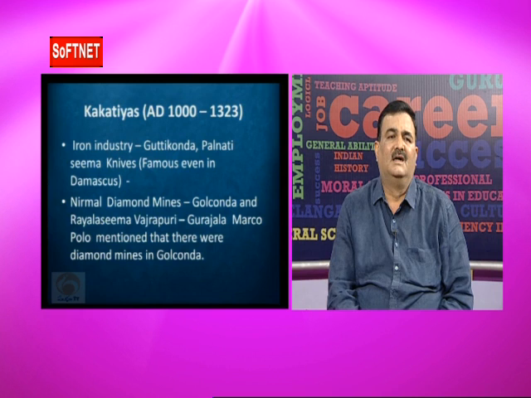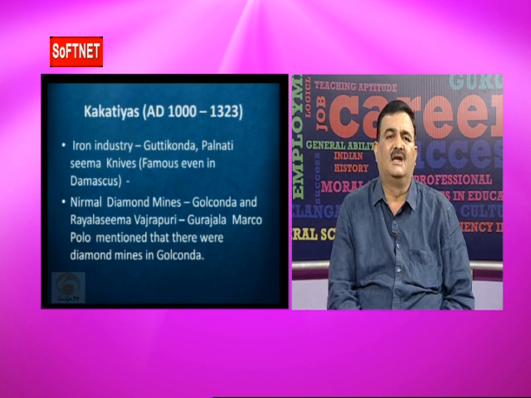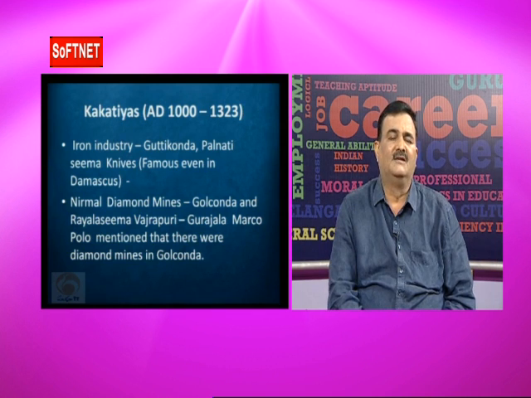Vajrapuri means, in those days Gurujala was called Vajrapuri because a number of diamonds were discovered at Gurujala. That's why it was Vajrapuri. Marco Polo mentioned that there were diamond mines in Golconda.